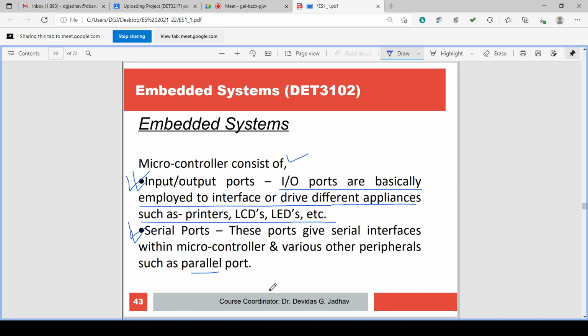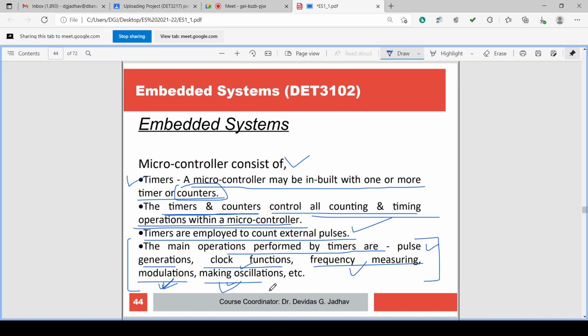IO ports are employed to interface or drive different appliances, such as a printer or LCD. Serial ports are there for serial communication, similar to the parallel port for parallel communication. There are also timers and counters. A microcontroller has an inbuilt timer or counter; one timer counter is there, maybe multiple.